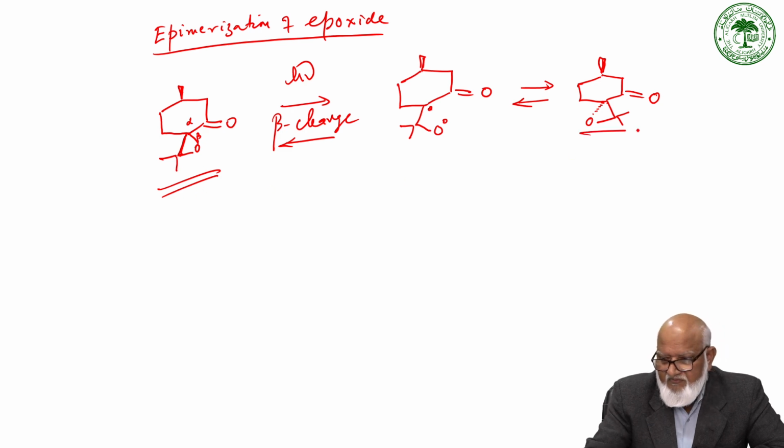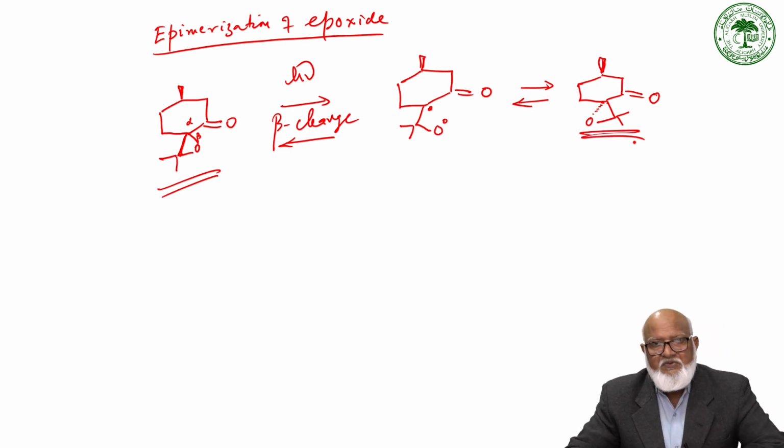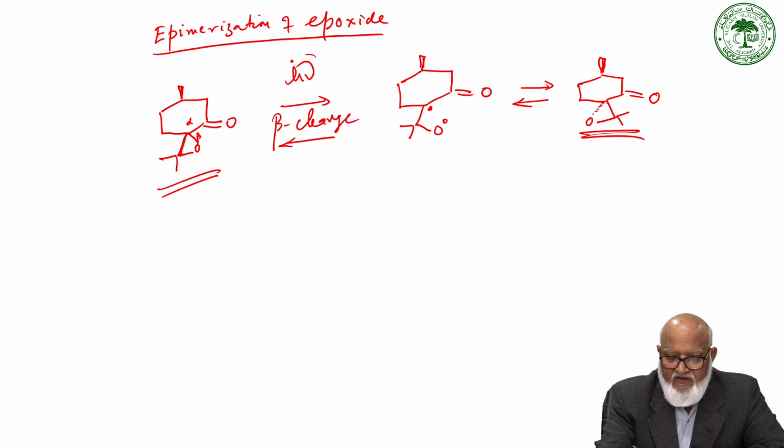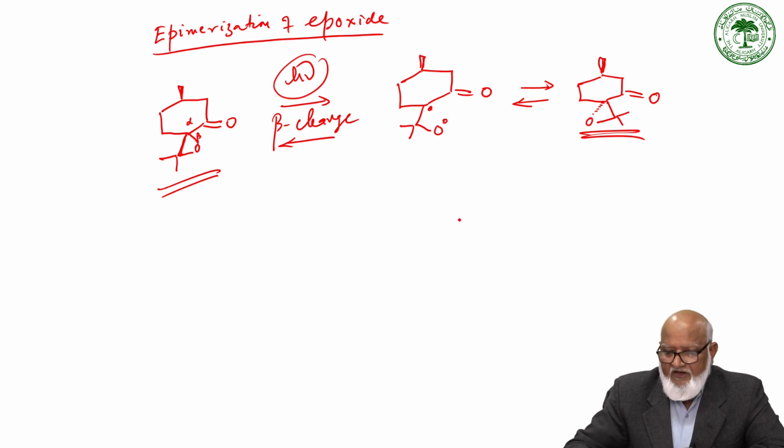So this epoxide has undergone epimerization through beta cleavage under photolysis, with opening of this isopropyl group, and then to this.